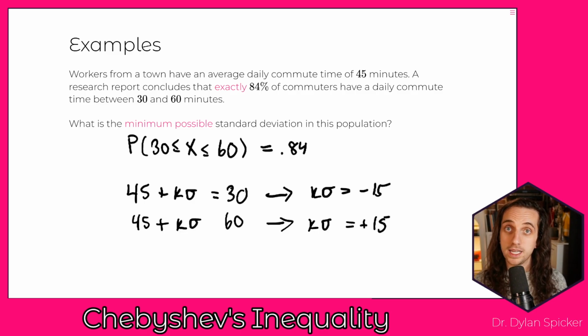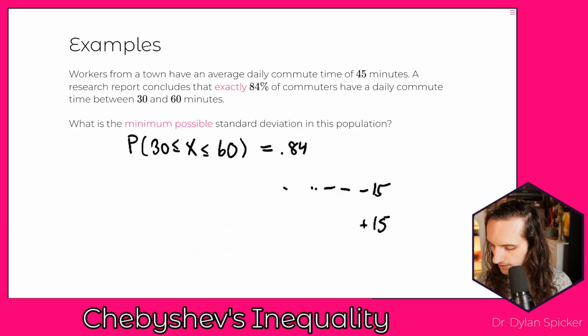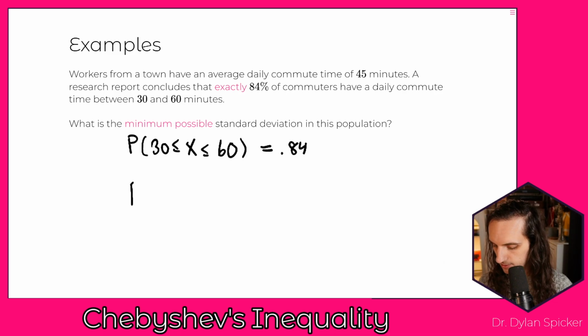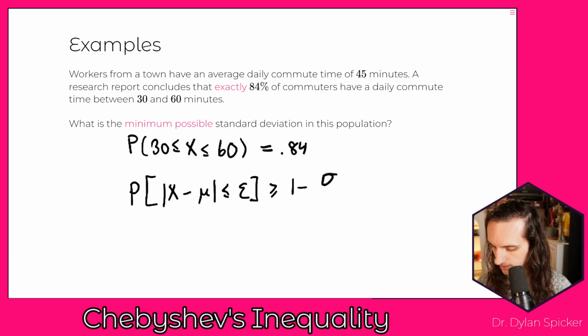Okay. And so because mu, 45 here, is the halfway point between 30 and 60, right? If we just take k to be the same value, except one is minus and one is positive, then we can say we're equally distant, and what we're just trying to solve for is what this actual sigma value is going to be here, okay? And so what we can do is, instead of using sigma and k directly, because we don't know any of these values, we can turn to the other form of our Chebyshev's inequality. And so we can say that the probability that x minus mu is less than or equal to epsilon has to be greater than or equal to 1 minus sigma squared over epsilon squared, right?